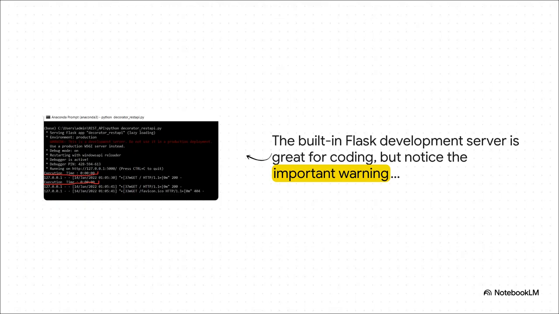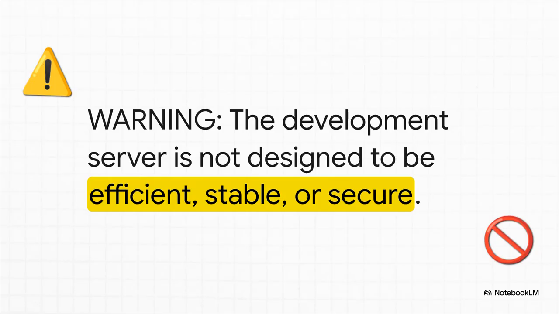You know, when you've been running your app locally, you've been using Flask's built-in development server. It's fantastic for coding, it reloads automatically when you save your files, it's super convenient, but if you look closely at the messages it prints in your terminal, you'll see Flask itself gives you a very clear heads up. And there it is, plain as day. Warning, this is a development server. Do not use it in a production deployment.